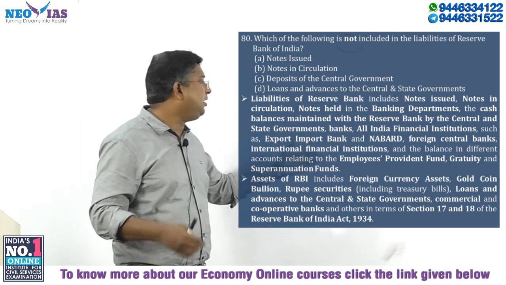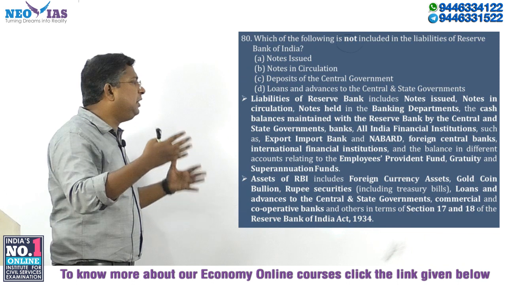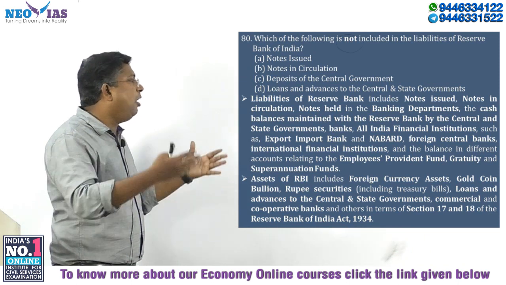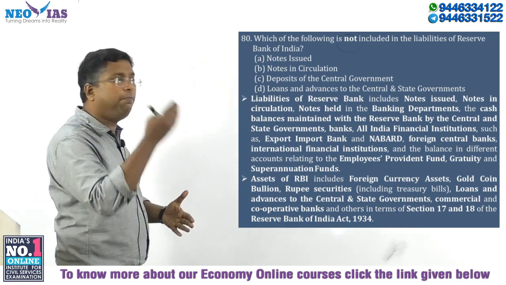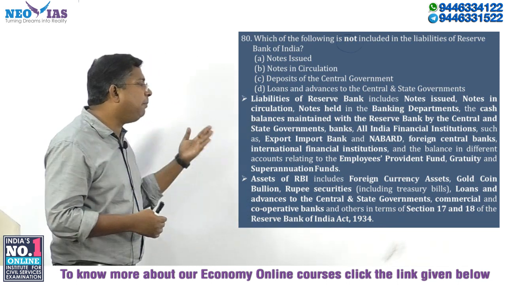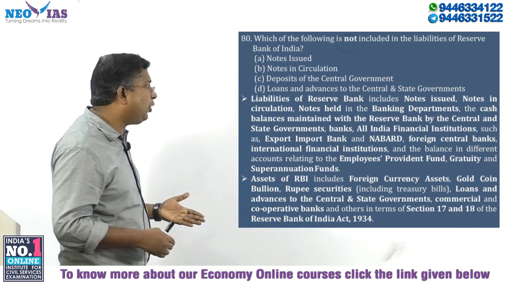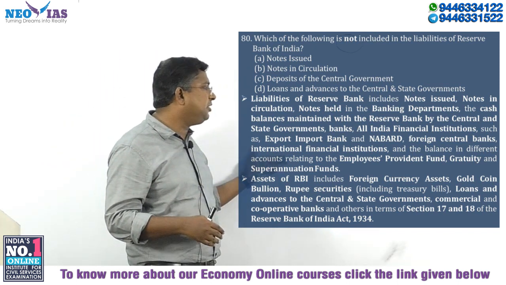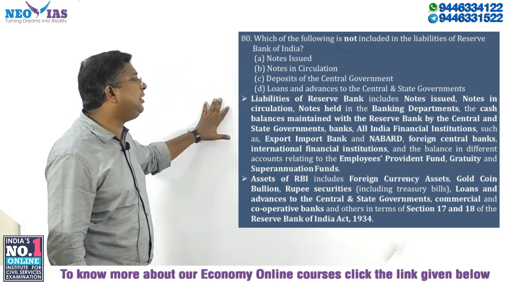Then cash maintained by the banks, all India. See, the cash balances maintained by RBI of central government, state government, banks, all India financial institutions such as Export-Import Bank, NABARD, then cash balances of foreign central banks, international financial institutions, all are included under the liabilities of Reserve Bank.